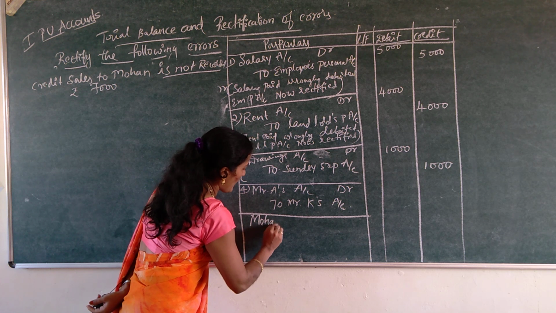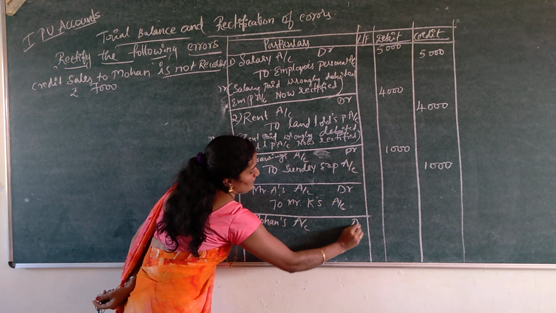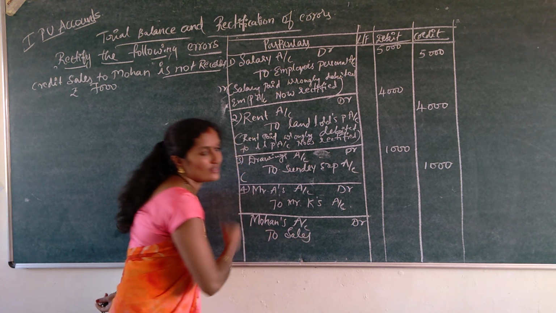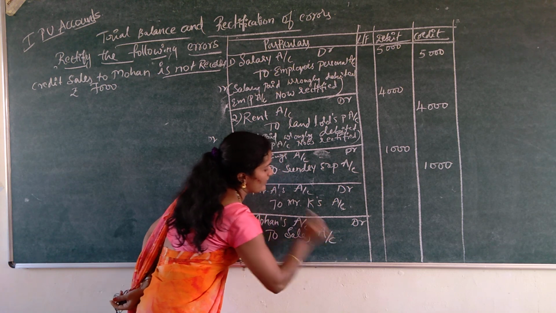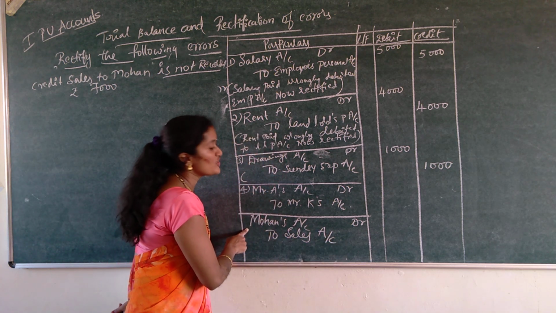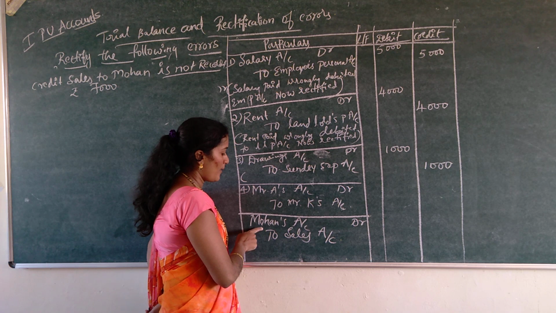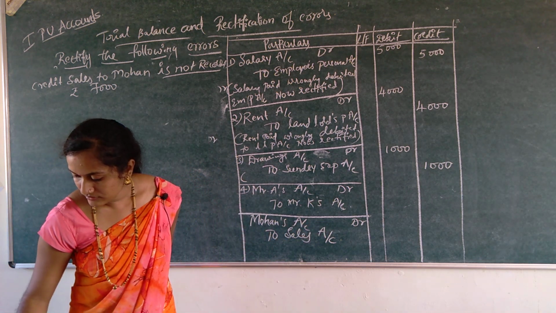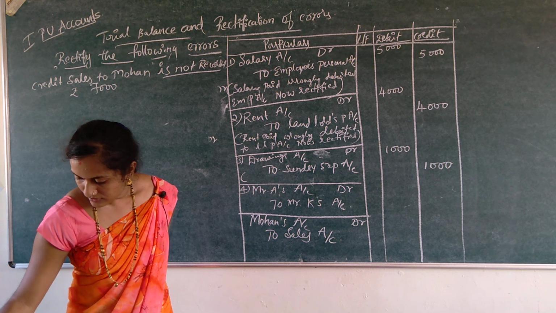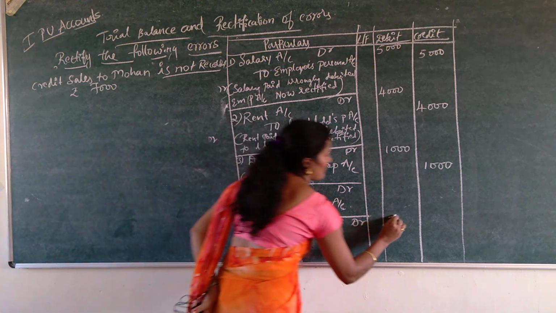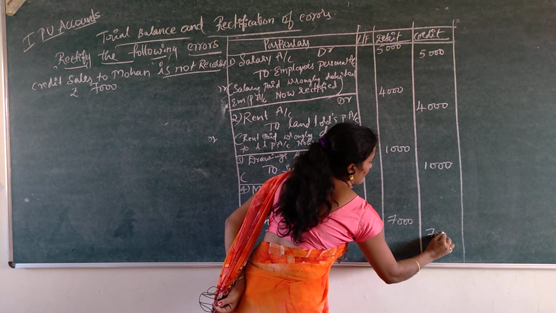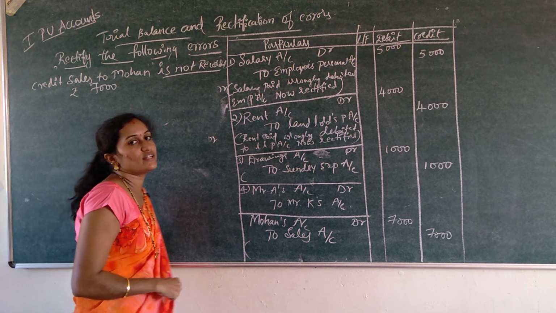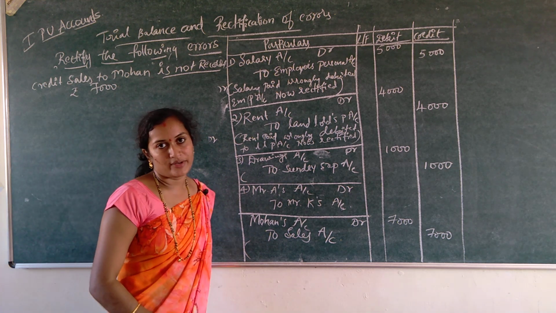Mohan's account debtor to sales account. In this there is no rectified or correct entry and wrong entry to write. Because it is not recorded, it is a complete omission. Mohan's account debtor to sales account, rupees 7,000. Write the narration: credit sales to Mohan is not recorded, now rectified.